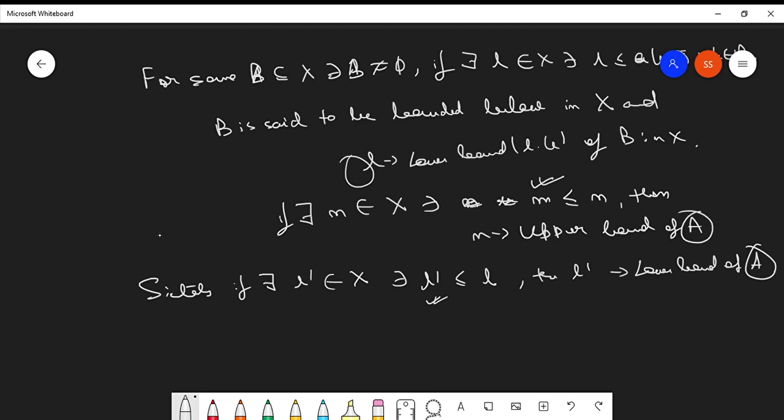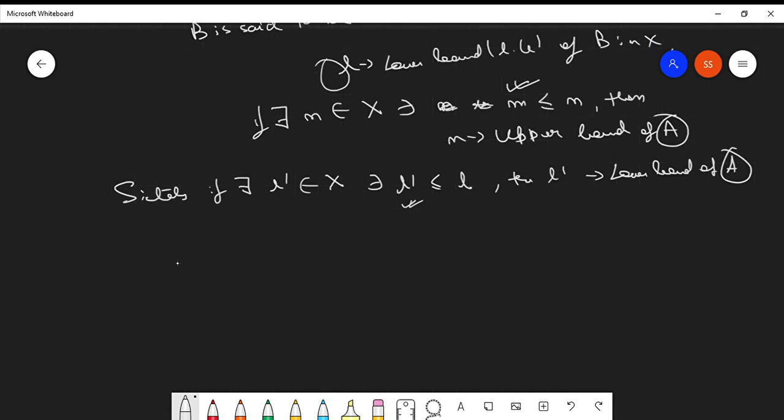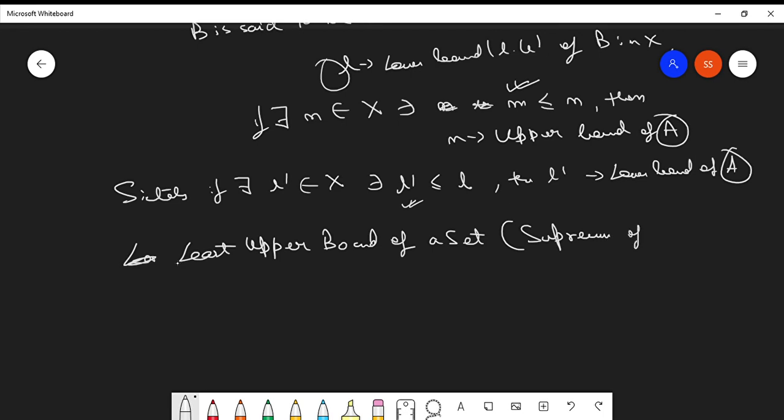Okay, so at this moment there arises a new term called the least upper bound. The least upper bound of a set, which is also called the supremum of the set, and denoted by SUPA.